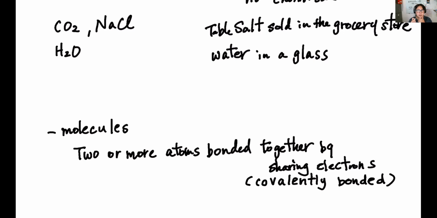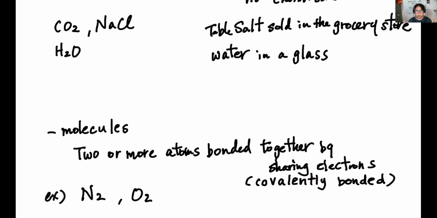But it doesn't have to have two or more different kinds of elements. For example, N2, nitrogen. This nitrogen has the same element, but two nitrogens bonded together become a molecule. But this is a molecule, not a compound, because it's not different kinds of elements bonded, and it's definitely not a mixture. The same goes for oxygen, O2.